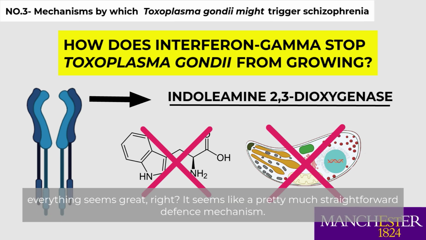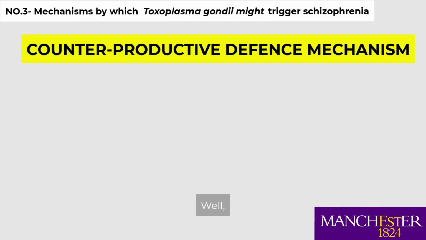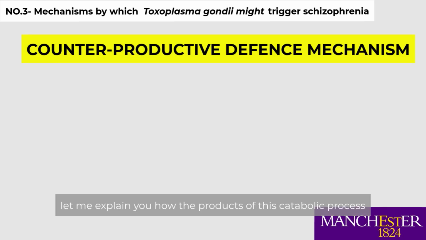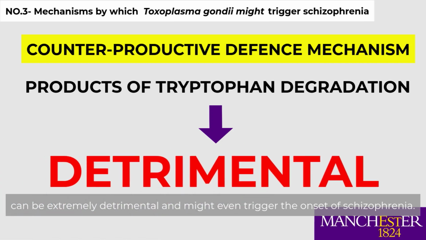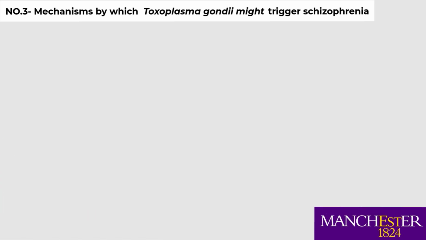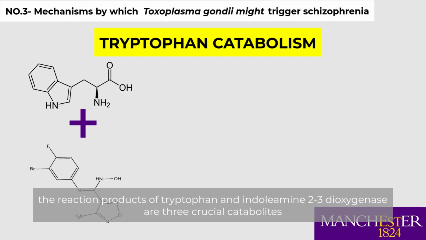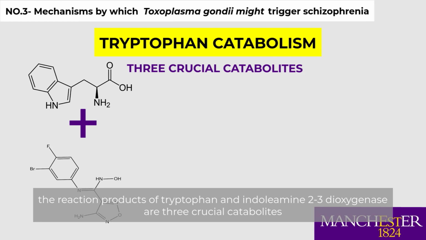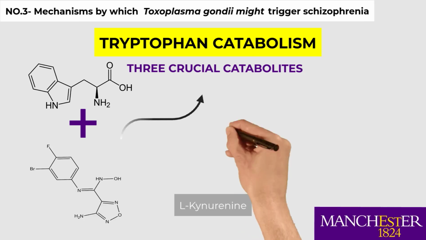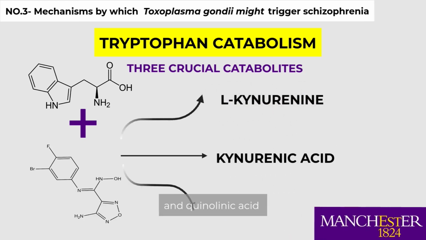Everything seems great, right? It seems like a pretty much straightforward defense mechanism. Well, let me explain to you how the products of this catabolic process can be extremely detrimental and might even trigger the onset of schizophrenia. The reaction products of tryptophan and indoleamine 2,3-dioxygenase are three crucial catabolites, which are L-kynurenine, kynurenic acid, and quinolinic acid.